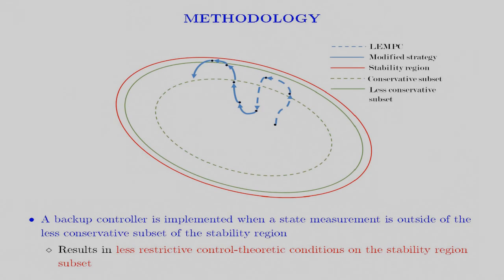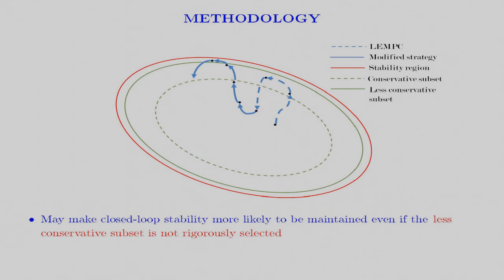When the closed-loop state at any of the times that the measurement is taken is outside of the subset of the stability region, a backup controller begins to be used instead of the LEMPC for the remainder of the LEMPC sampling period. The result of this is that it allows less restrictive conditions to hold on the size of the subset of the stability region than if the LEMPC sampling period was used to design the subset of the stability region.